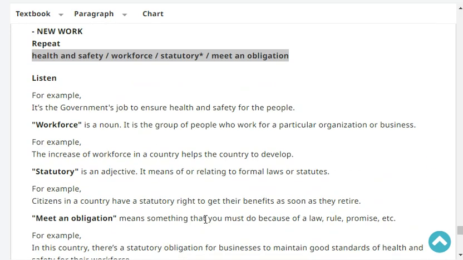Very good. Okay, listen. For example, it's the government's job to ensure health and safety for the people. Workforce is a noun. It is a group of people who work for a particular organization or business. For example, the increase of workforce in a country helps the country to develop.